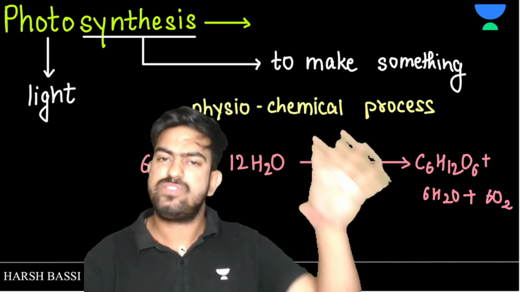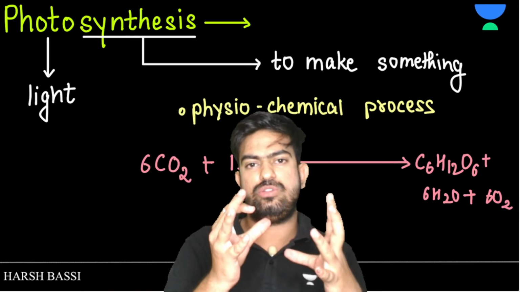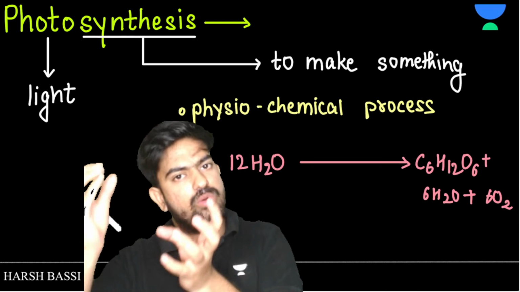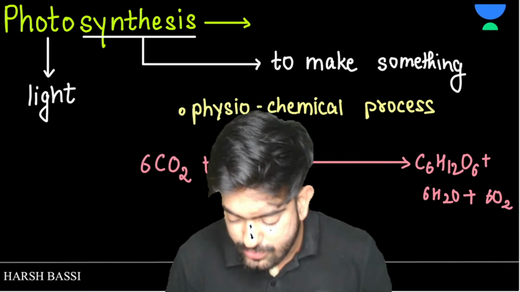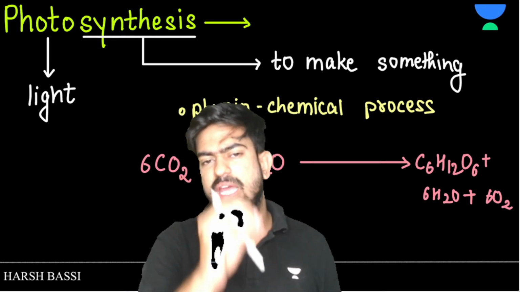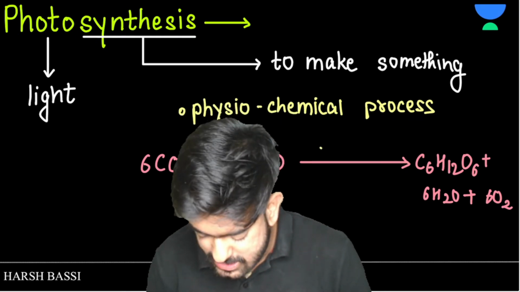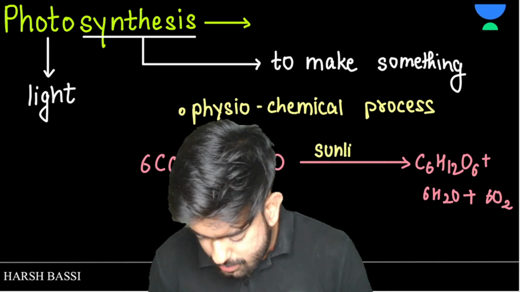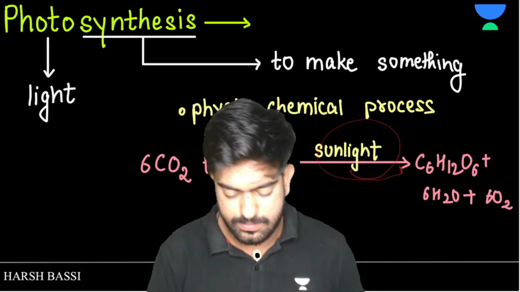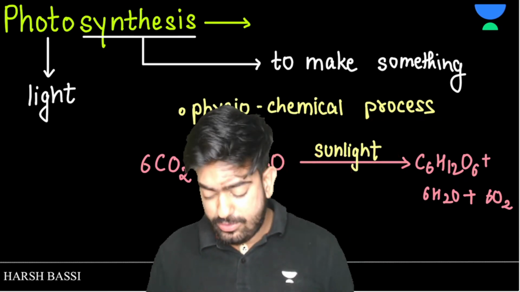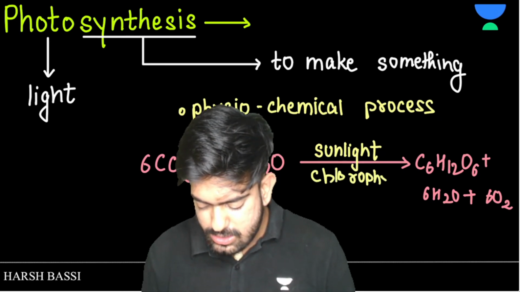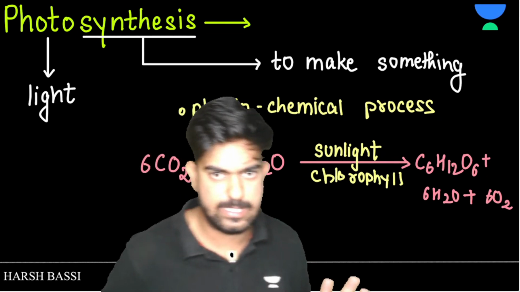Okay. So we have 6 CO2 molecules and 6 H2O molecules. And then here glucose is made, and along with glucose, water and oxygen are also released. But this reaction should be happening in the presence of one thing, which is sunlight. When you are in class 10, if you won't write this sunlight, they will deduct your 1 mark. And then you have to write that in presence of chlorophyll. These two things were very necessary, right?